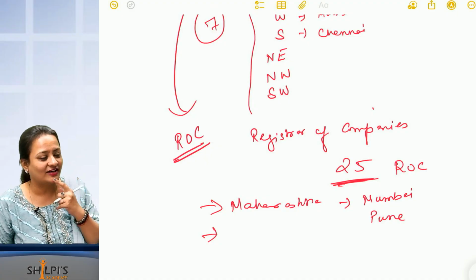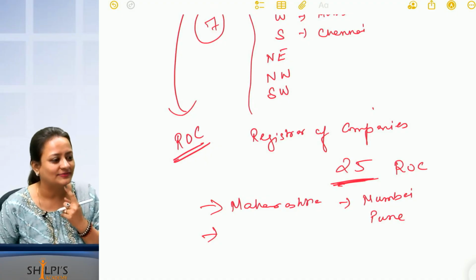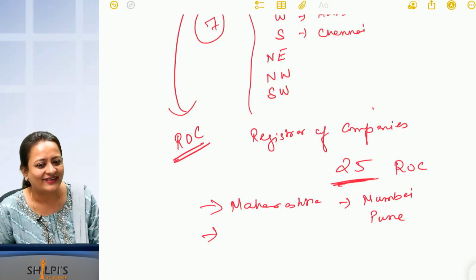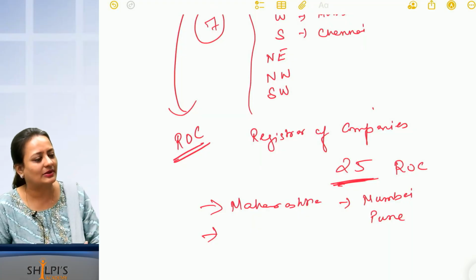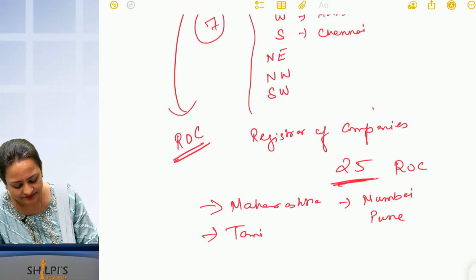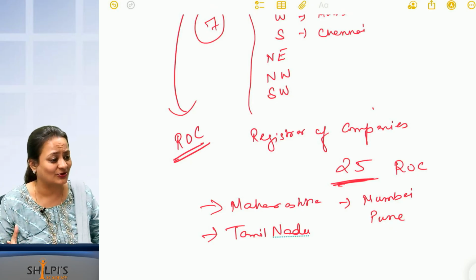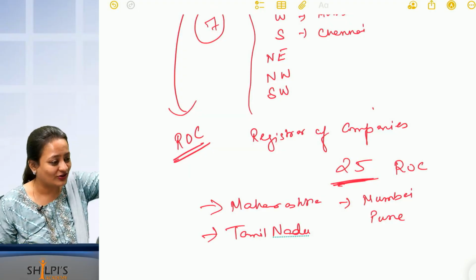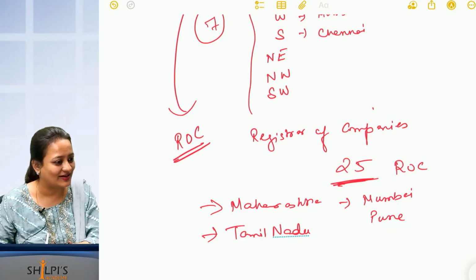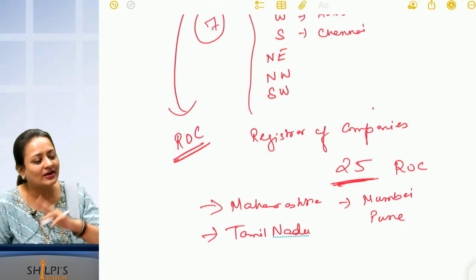I will give a hint. It is in the south. Ma'am, Karnataka? Only Bangalore is there in Karnataka. Tamil Nadu has the maximum number of industries, and it is big in size also. To go from the north of Tamil Nadu to the south of Tamil Nadu, it takes 12 to 14 hours. So Tamil Nadu has two ROCs.